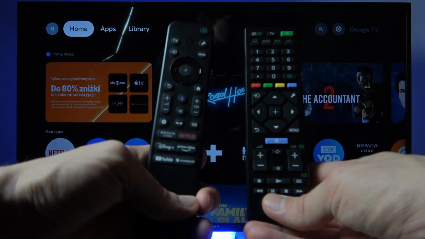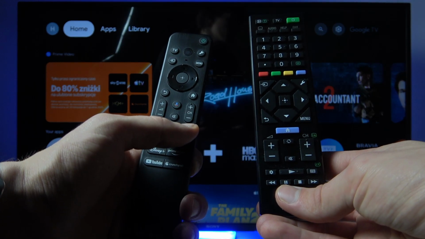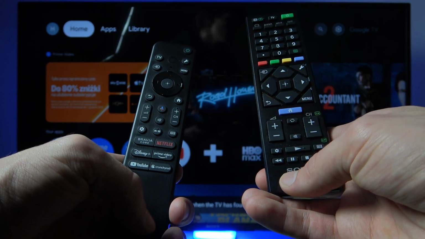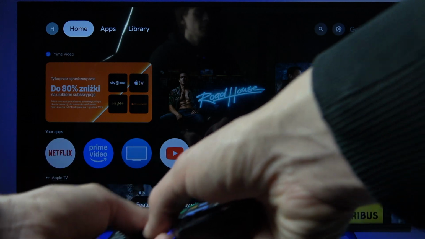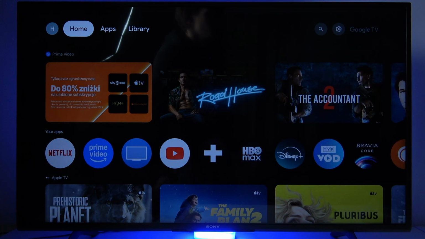It's kind of blurry, so yeah. So this button is the same as this one. And so these are all the buttons on your remote controls.